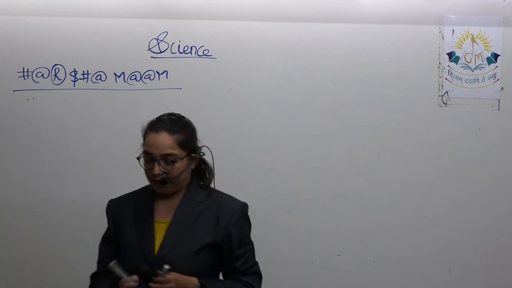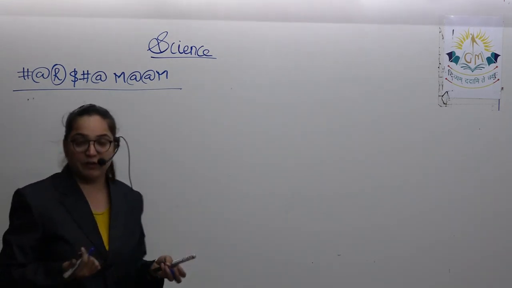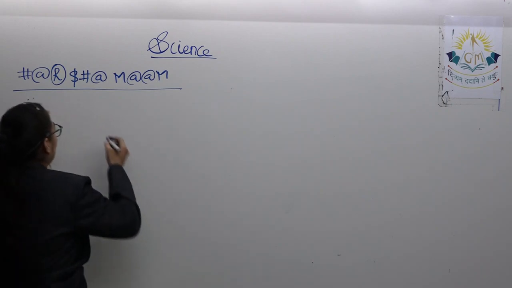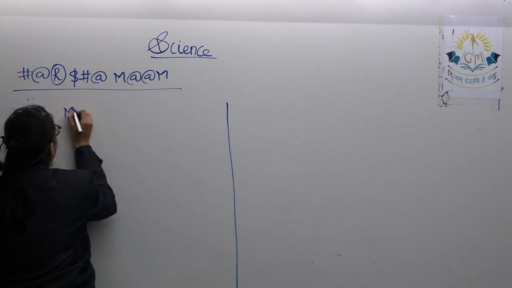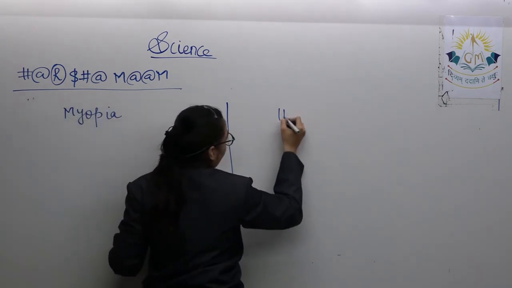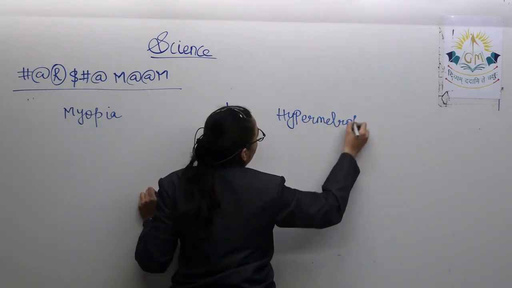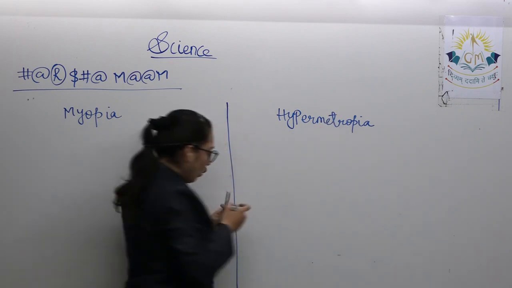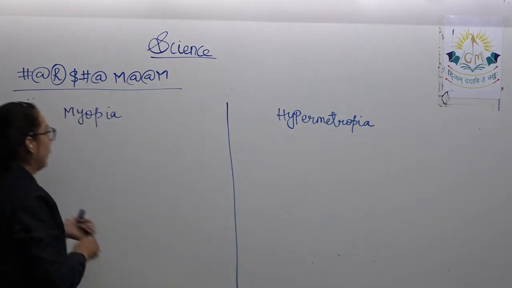Next is the defects of vision. There are 3 defects, but in our book they have given 2. So we will discuss the 2 defects of vision, which are myopia and hypermetropia. The common name of myopia is nearsightedness.